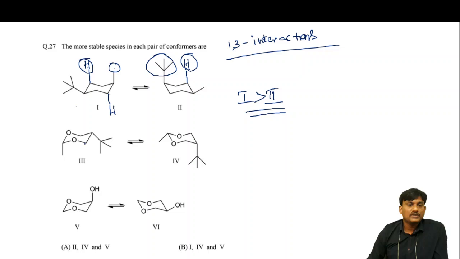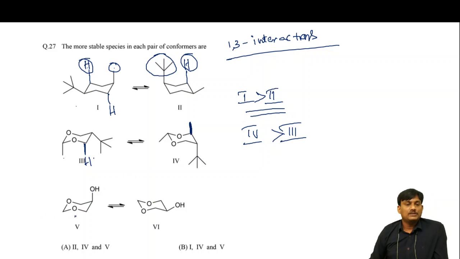Suppose you take this one, and this is the axial position hydrogen, and this is the axial position hydrogen. In this case, there is no hydrogen at the axial position. So here there is a repulsion between the methyl group and hydrogen. Here there is no 1,3 interaction, no repulsion between methyl or tertiary butyl with hydrogen. So which one is more stable? The fourth one is more stable than the third one.